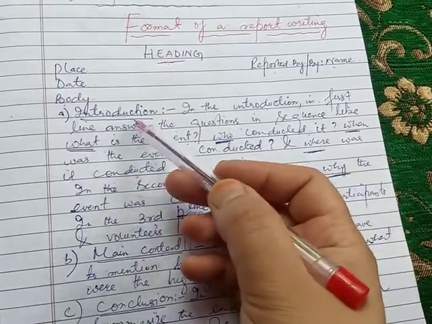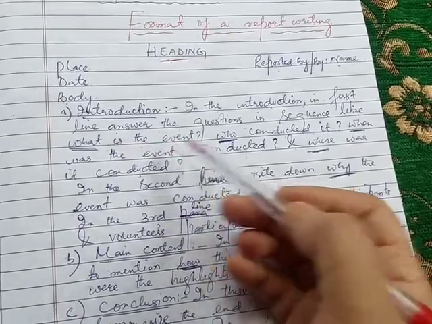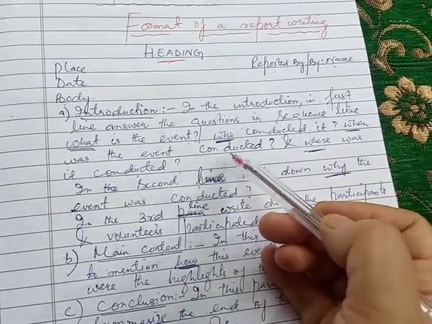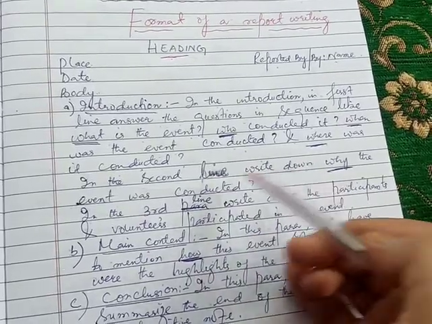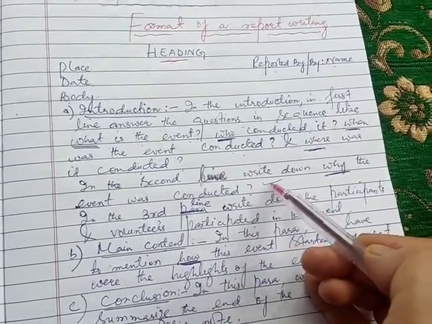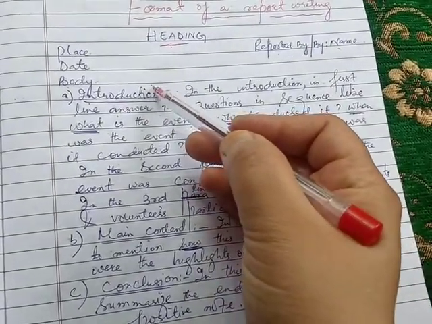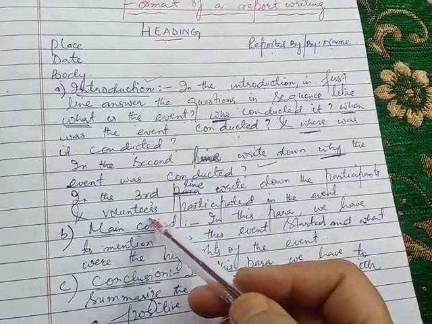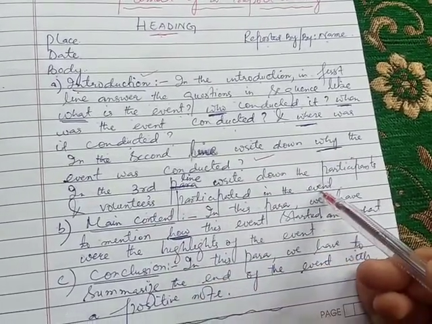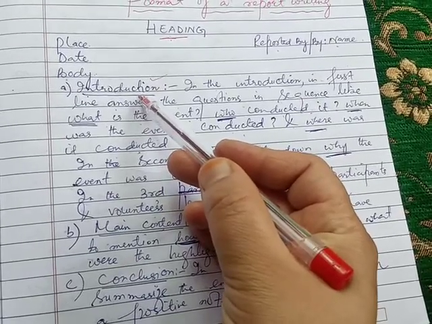So in the first line of the introduction, you have to answer these questions: what the event was about, who conducted it, when was the event conducted, and where. And in the second line, you have to write why the event was conducted, the reason. In the third line of this introductory para, you have to mention the participants and volunteers who participated in the event. This was about the first para of the body.